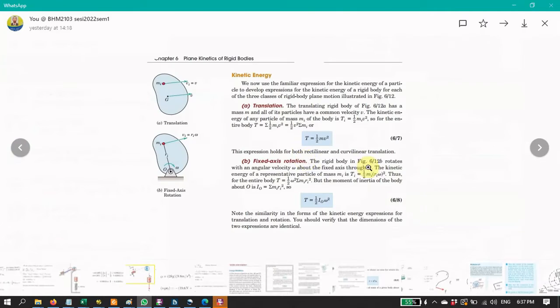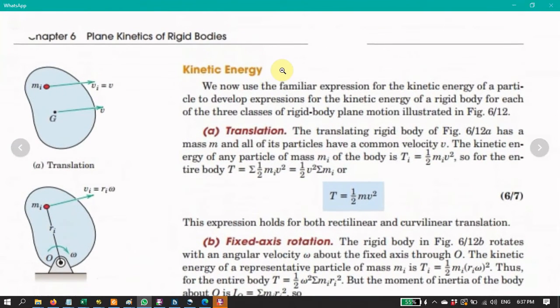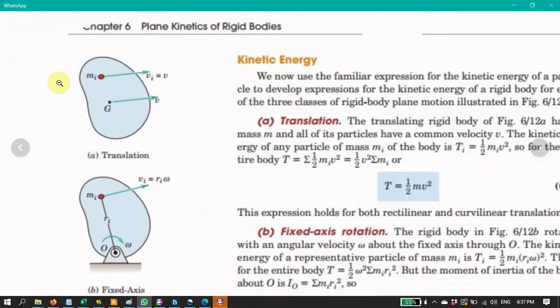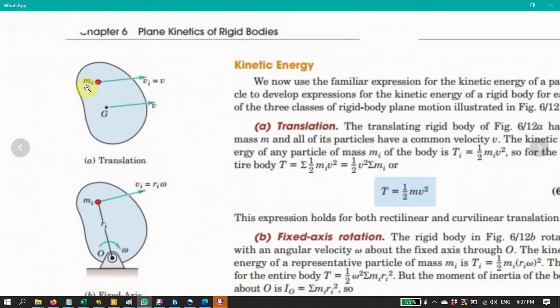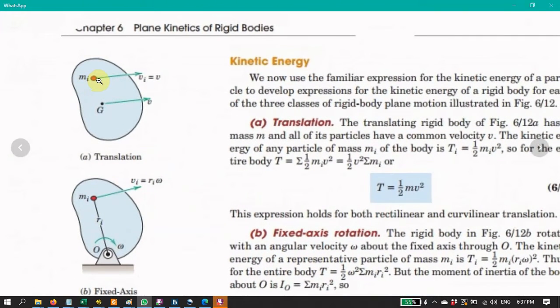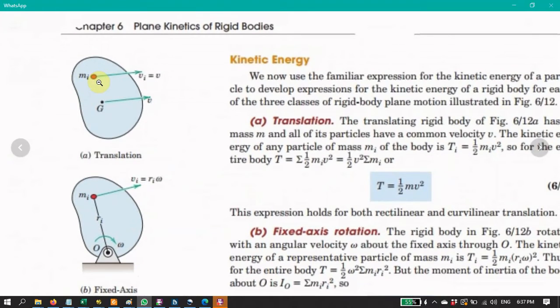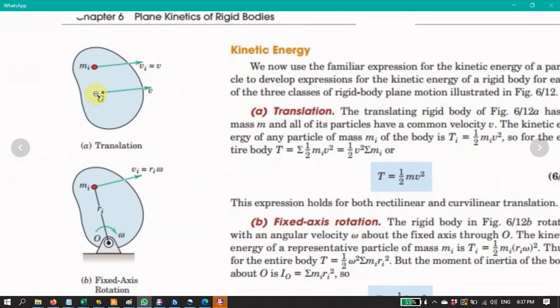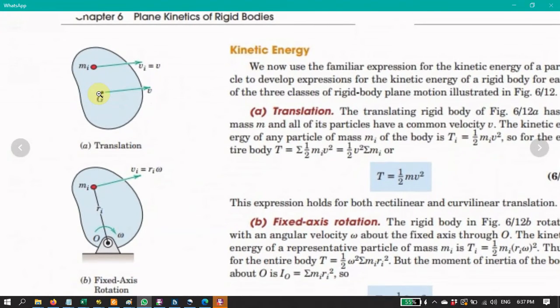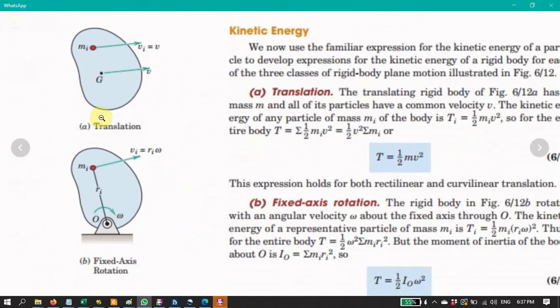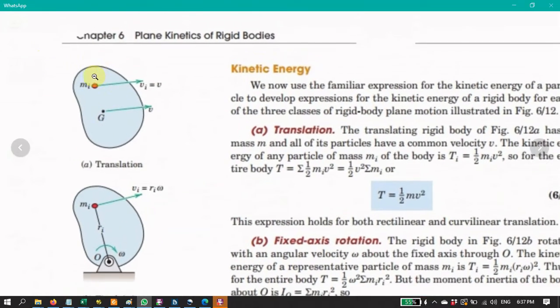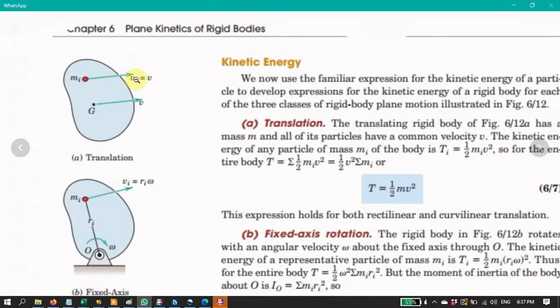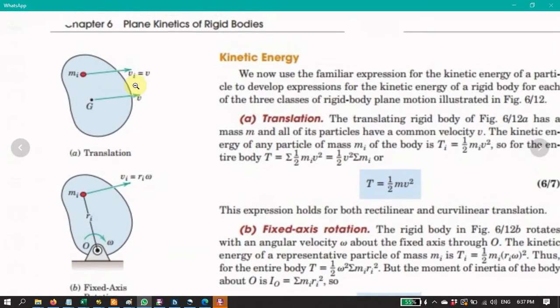Right, so we look at the energy first. The first one is kinetic energy. So we are looking at the plane motion, the plane kinetics of a rigid body. A rigid body can have translation, right? You can see the body appear in this figure. At all points on the body, they are having the same speed, v.